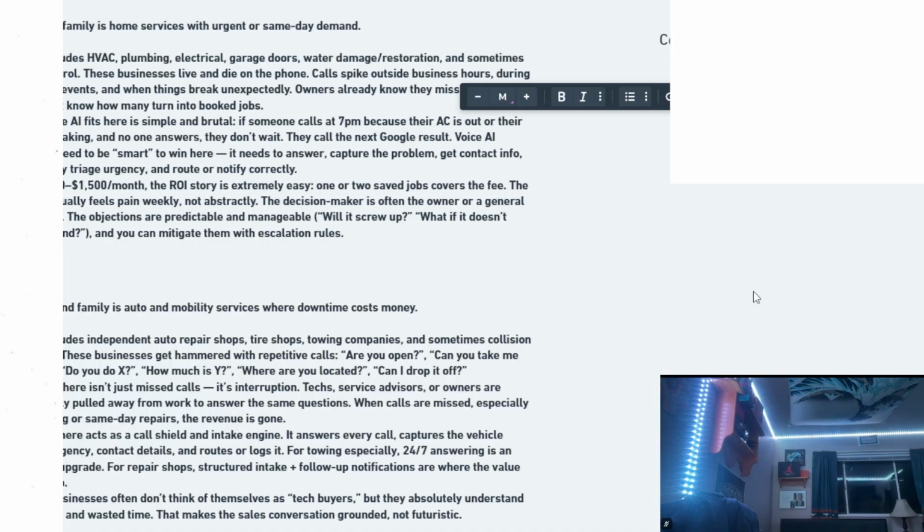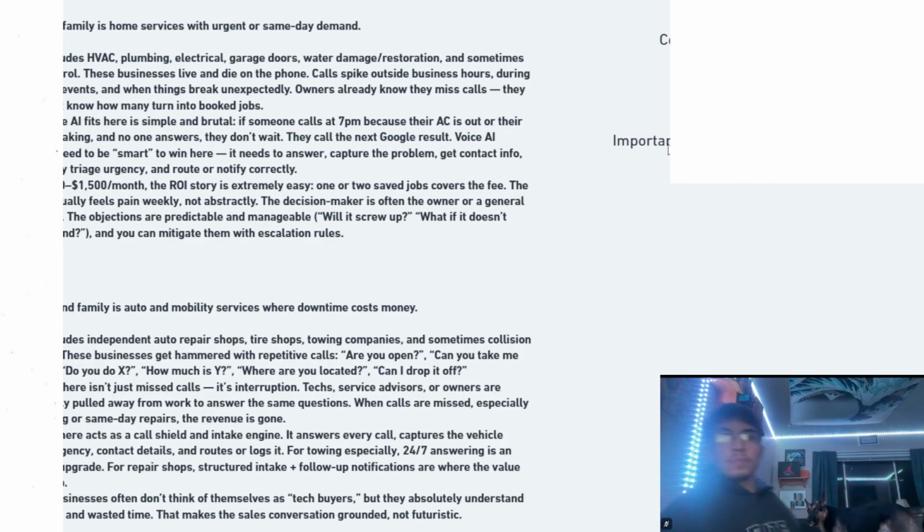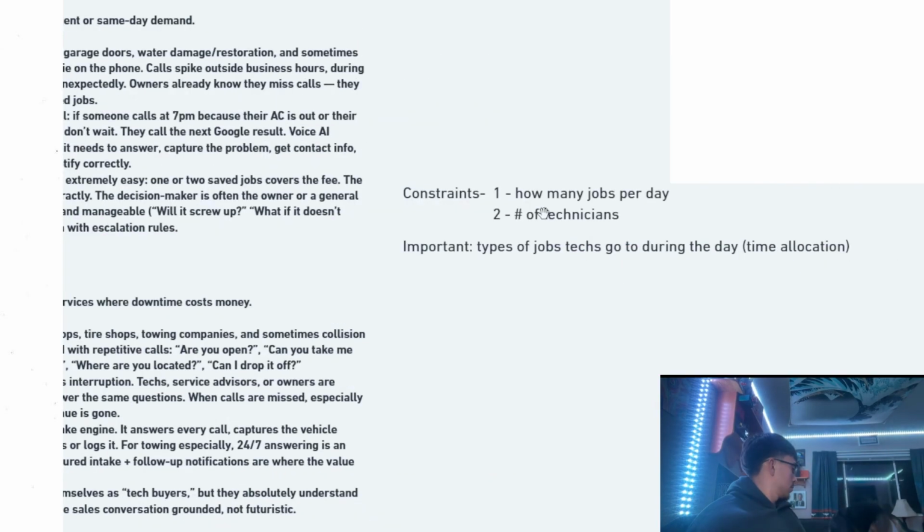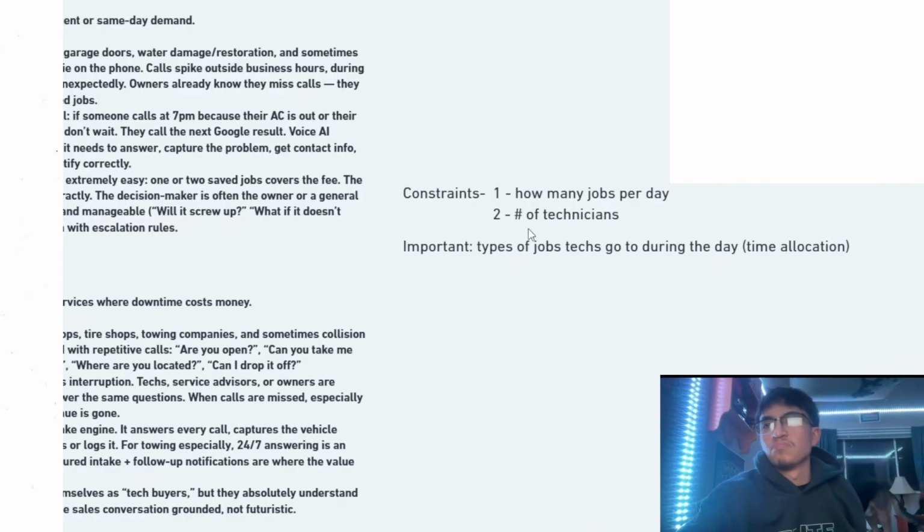So we're just going to say time allocation. Literally just throwing notes here. But wait, let me see if that's covered. That's here, I'll put it here. All right, so we have the constraints, how many jobs, and the number of technicians. And we have something important, which is the types of jobs that techs go to during the day. It affects their time allocation.